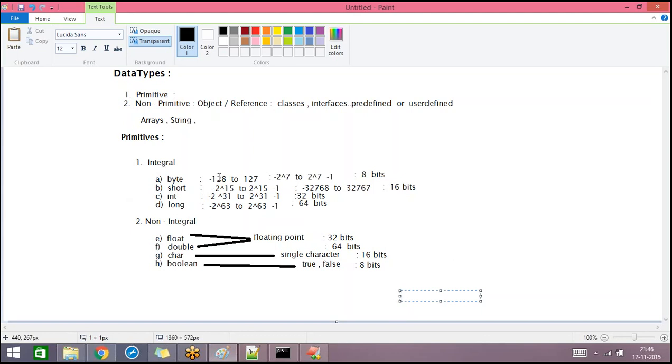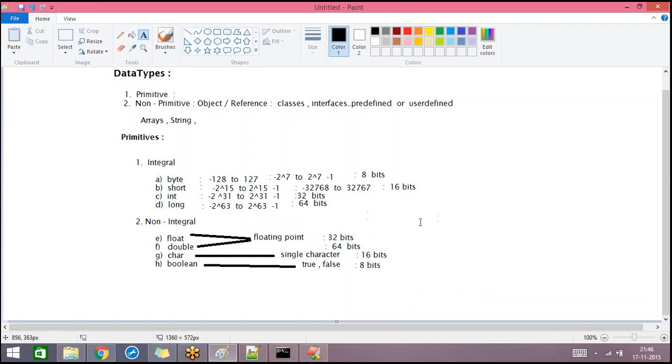And when you want to save the corresponding value, if you declare a variable as byte, and when you assign a value for a byte variable, the minimum value that you can assign is minus 128, and the maximum value that you can assign is just 127.